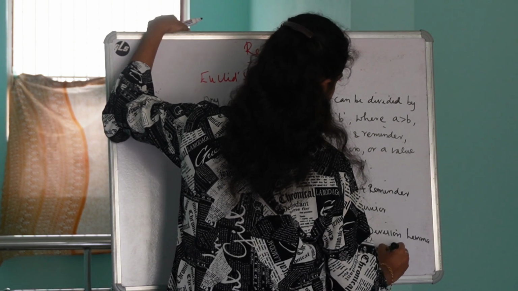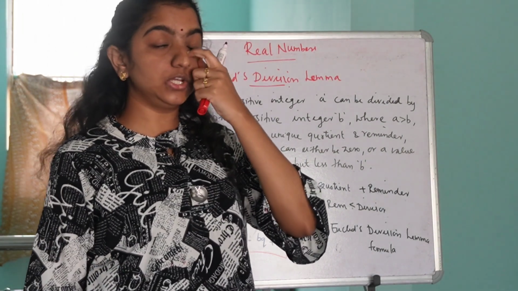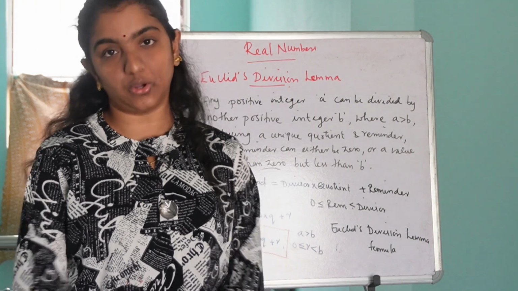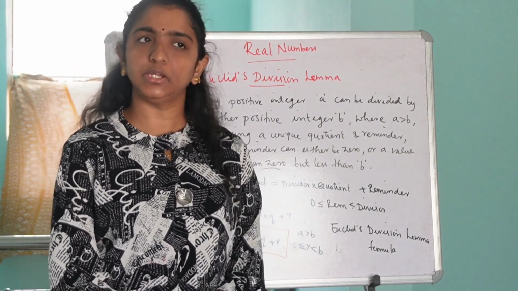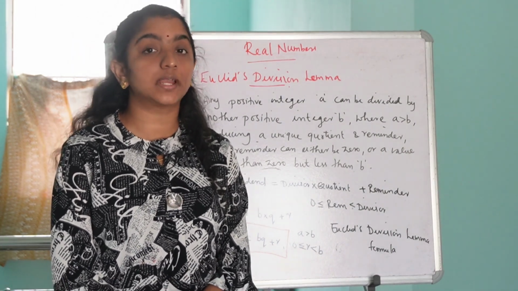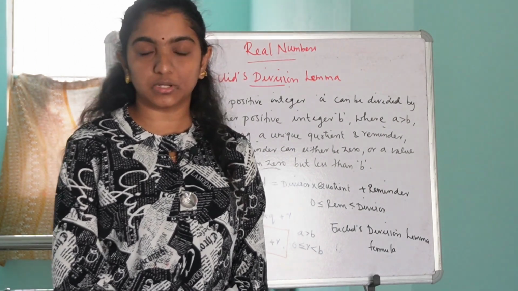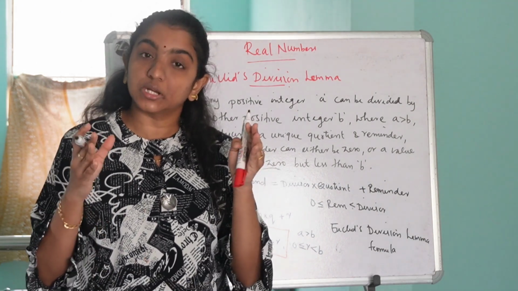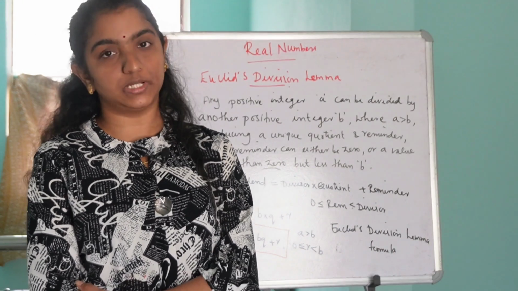And in your textbook it is given as Euclid's division algorithm. So what do you mean by Euclid's division algorithm? Euclid's division algorithm is an algorithm that uses Euclid's division lemma for finding the HCF of two numbers.